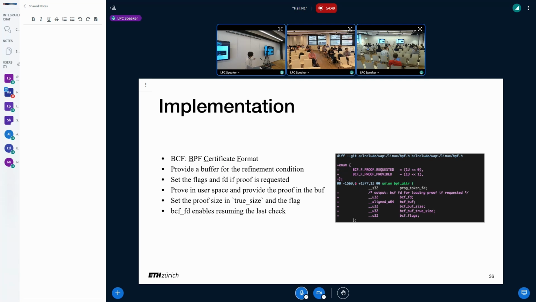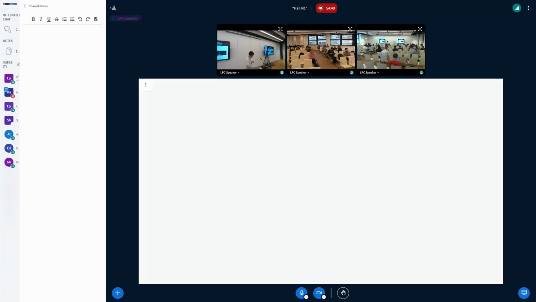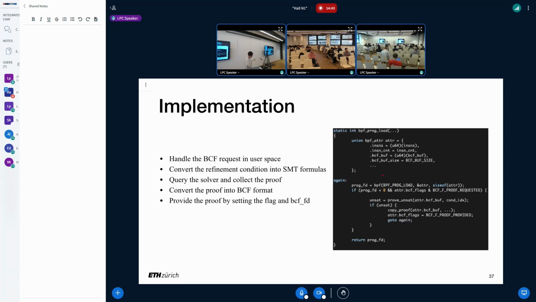So now the program load command is extended with several fields. The user can now provide a buffer to the kernel, indicating that if you cannot continue verification, please give me a refinement condition in this buffer. And when the user receives this from the buffer, it can produce a proof and write the proof in this exact same buffer. And a flag indicates many other things. In user space, if you don't use it, it doesn't influence your workflow. If you want to use it, you just provide a buffer.